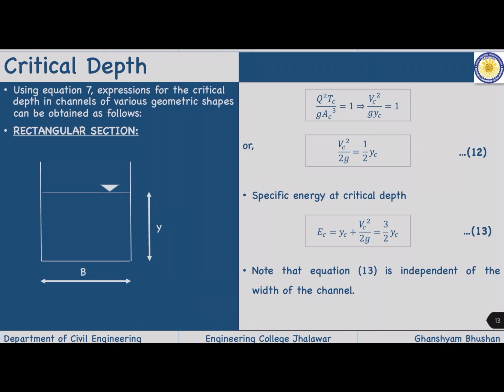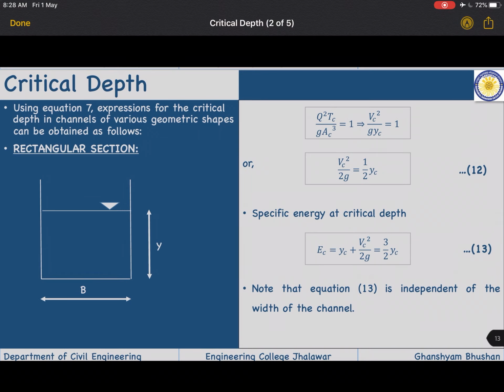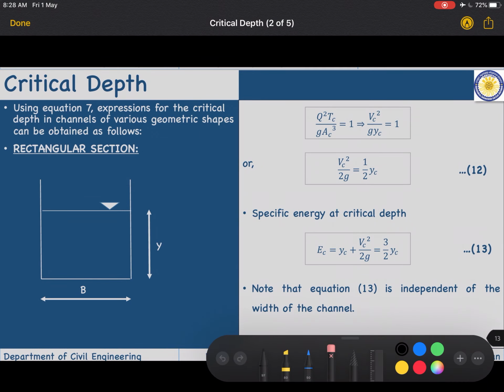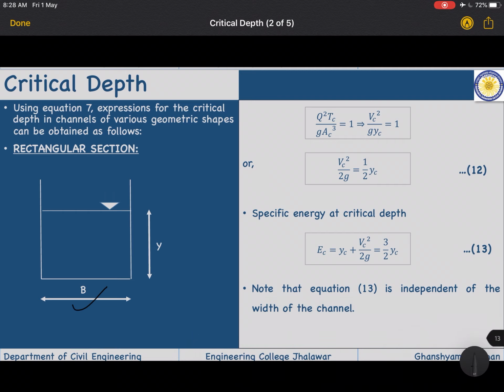In equation number 7, Q square T upon g A cube, it is already mentioned that the flow is critical, so we can directly apply that equation. For a rectangular channel, this is the width b and this is the depth y. So Q square T upon g A cube.